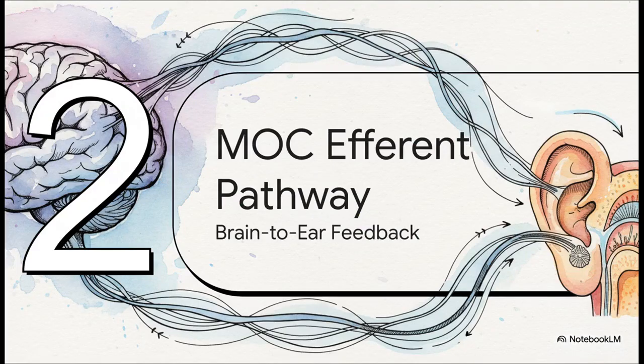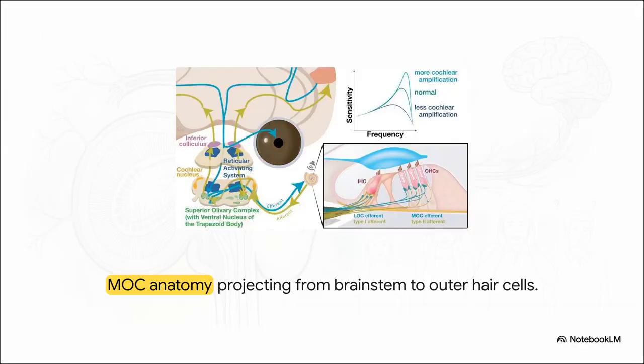That brings us to Section 2, the MOC efferent pathway, or brain-to-ear feedback. Okay, take a look at the anatomy of the medial olivocochlear, or MOC, efferent pathway. It's so interesting because it projects directly from the brainstem, the superior olivary complex, all the way down into the cochlea to synapse right onto the outer hair cells.